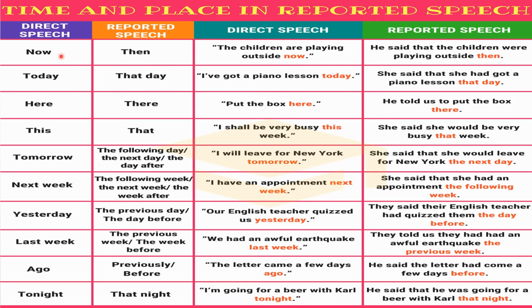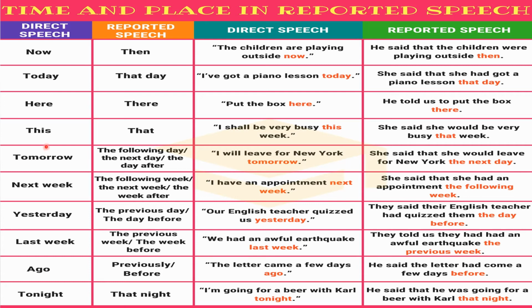Today will be converted into that day. "I have got a piano lesson today." The indirect speech sentence will be: She said that she had got a piano lesson that day. Here will be converted into there. "Put the box here." He told us to put the box there. We have converted here into there.